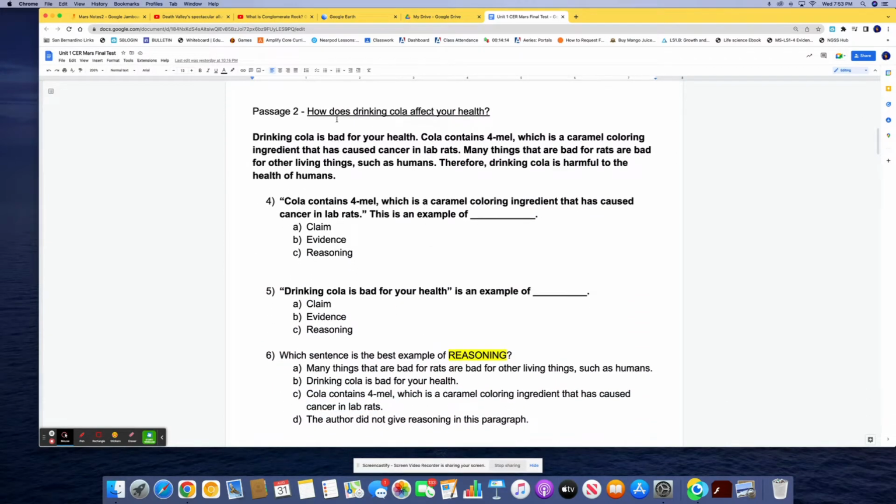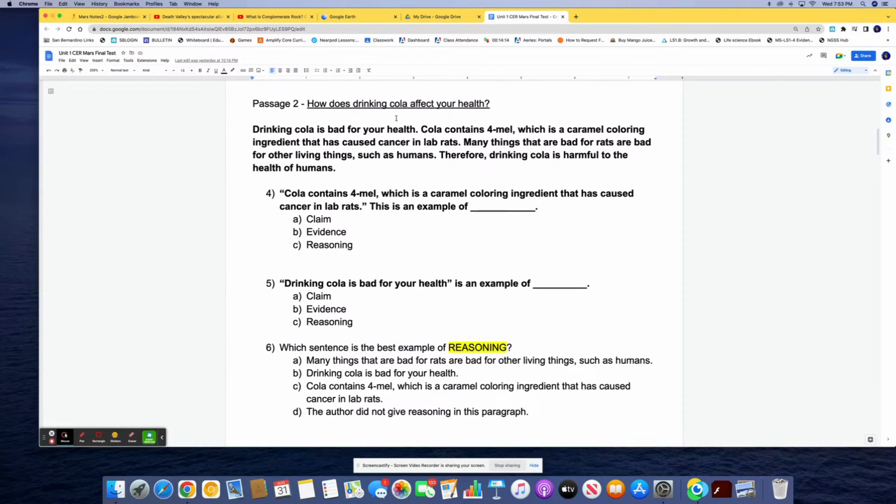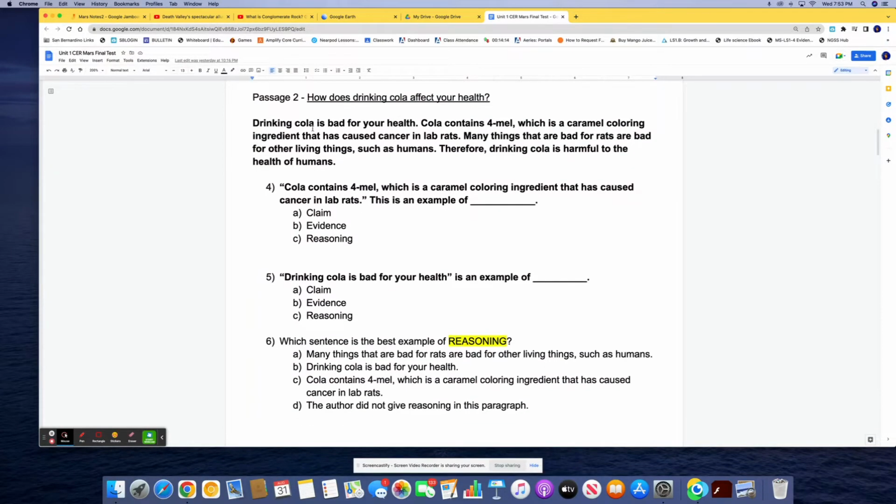Passage 2. How does drinking cola affect your health? Drinking cola is bad for your health. Cola contains 4-mel, which is a caramel coloring ingredient that has caused cancer in lab rats. Many things that are bad for rats are bad for other living things such as humans. Therefore, drinking cola is harmful to the health of humans.